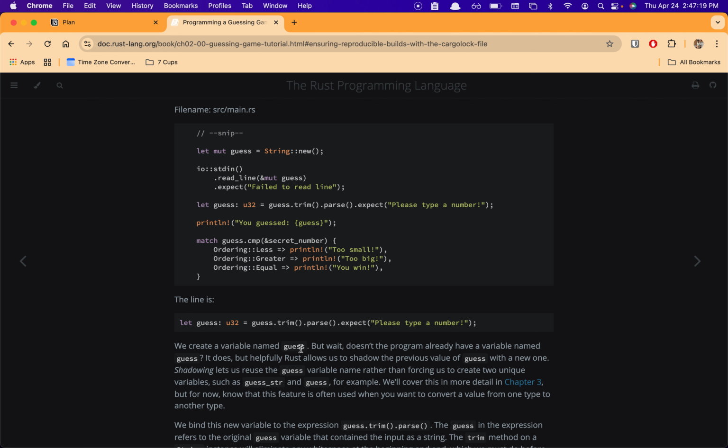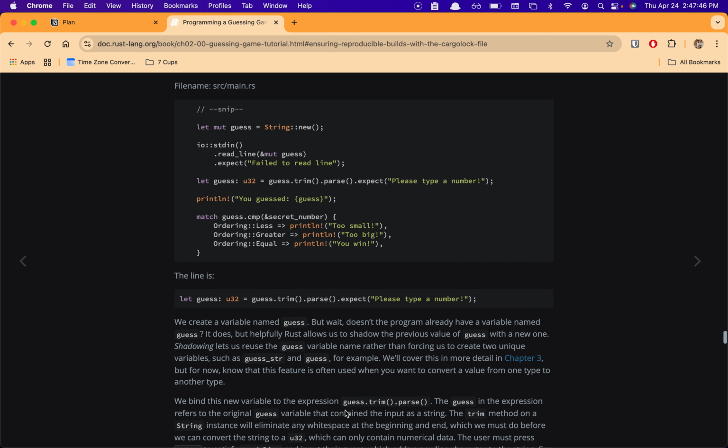So we create a variable named guess. But wait, doesn't the program already have a variable named guess? It does, but helpfully, Rust allows us to shadow the previous value of guess with a new one. So we are shadowing it, right? Shadowing lets us reuse the guess variable name rather than forcing us to create two unique variables, for example guess_string and guess. We'll cover this in more detail in chapter 3, but for now, know that this feature is often used when you want to convert a value from one type to another type.